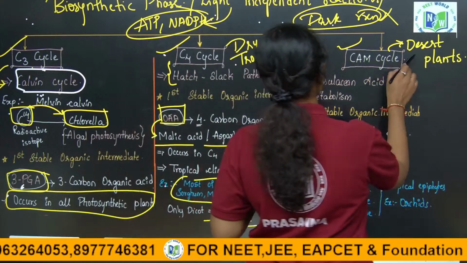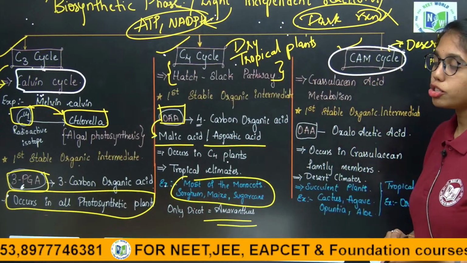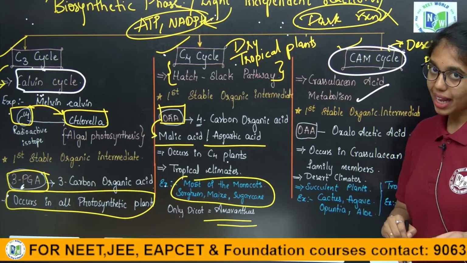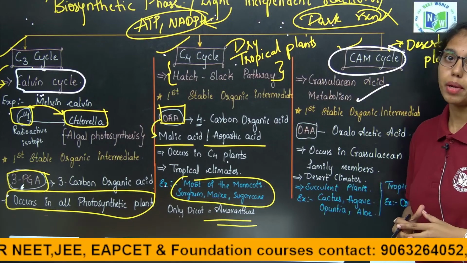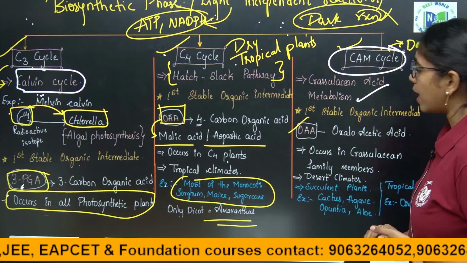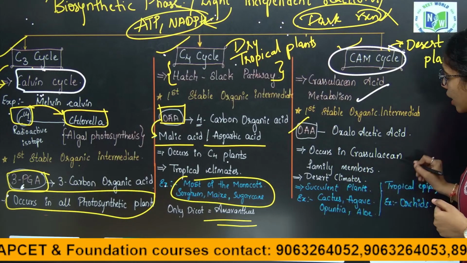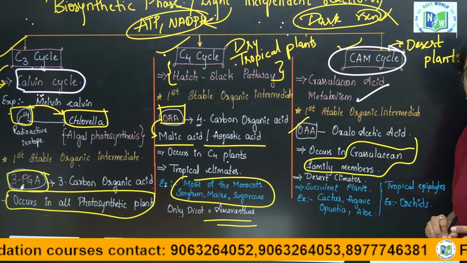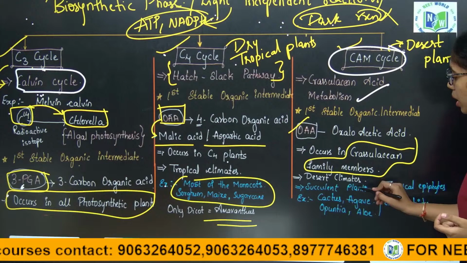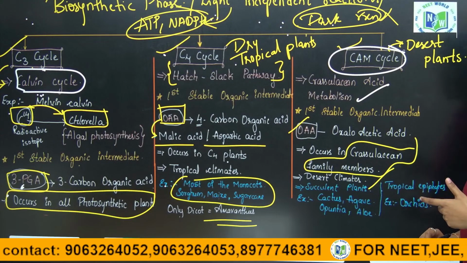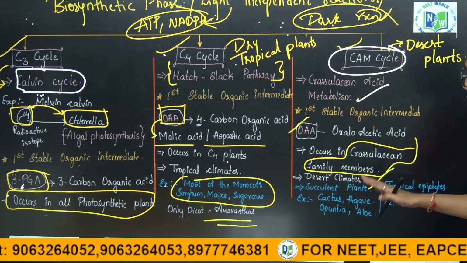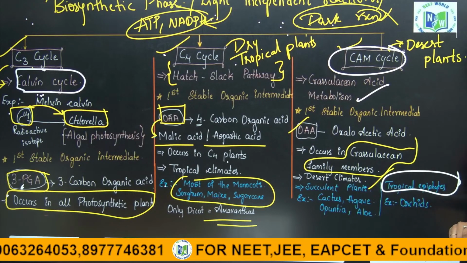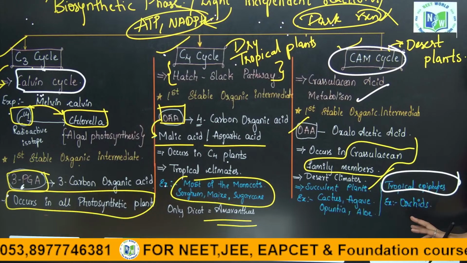Then the CAM cycle, which is also called Crassulacean acid metabolism, and the first stable product formed is oxaloacetic acid. This occurs in Crassulacean family members in desert climates, like, you know, these plants are what, ma'am? Succulent plants, for example cactus, agave, opuntia and aloe. And tropical epiphytes also conduct the CAM cycle, that is orchids.